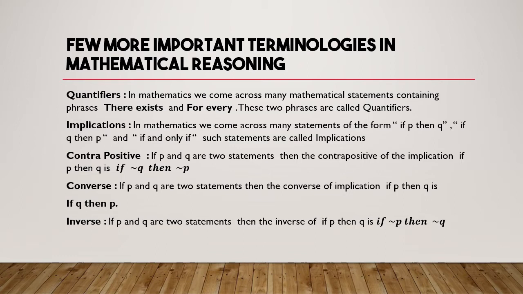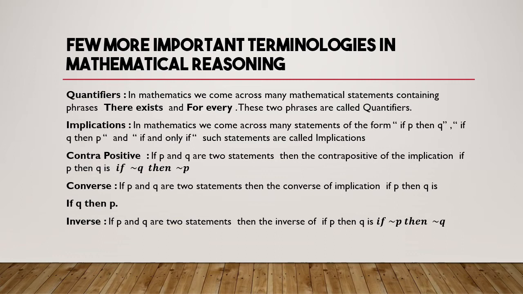In mathematics, we come across many mathematical statements containing phrases. I guess many times we have heard phrases like "there exists" and "for every". They come under a category of quantifiers. Understood? So if you have any statements with the phrases "there exists" and "for every", these phrases are called quantifiers.